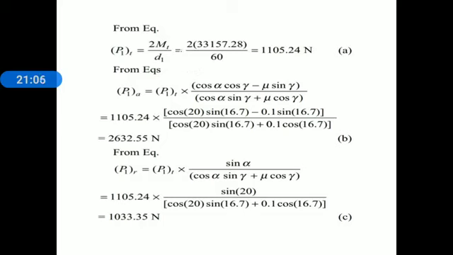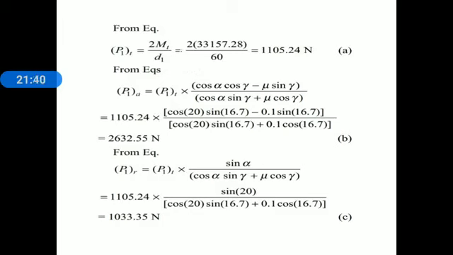P1A is equal to P1T into, inside the bracket, cos alpha cos gamma minus mu sin gamma, whole divided by, inside the bracket, cos alpha sin gamma plus mu cos gamma. Now in that relation we have to substitute the values of tangential component, alpha and gamma. After substituting, we get the value of axial component of worm, P1A is equal to 2632.55 Newton. Consider equation B.